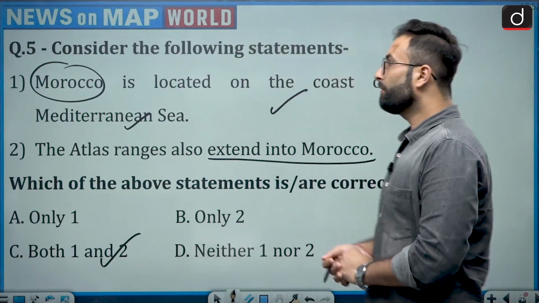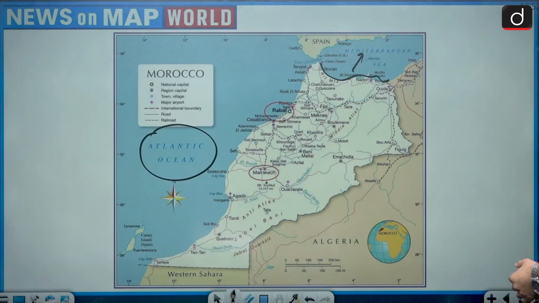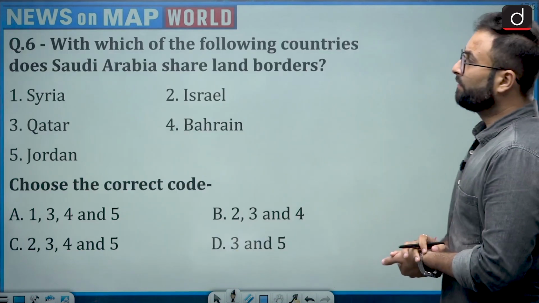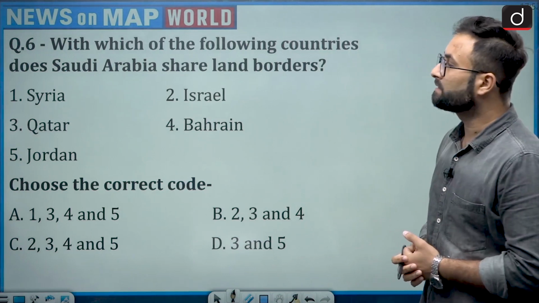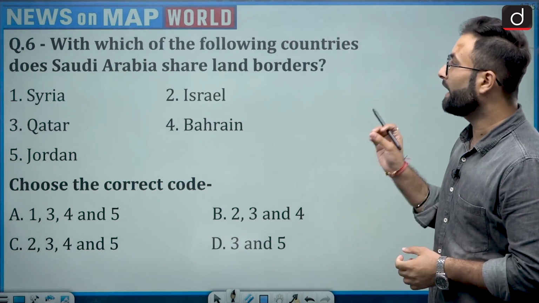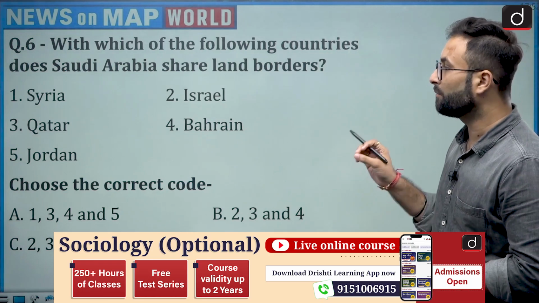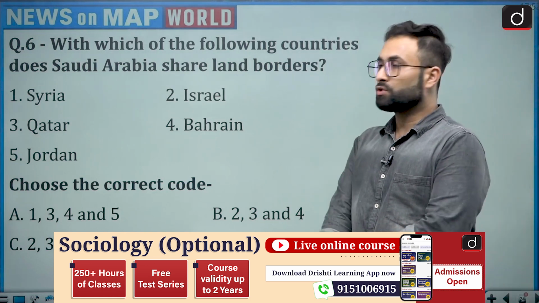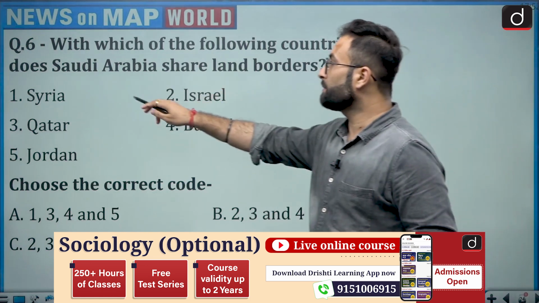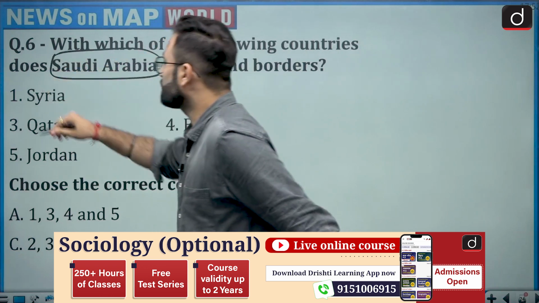Moving further to the next question, which is talking about with which of the following countries does Saudi Arabia share the land border? Syria, Israel, Qatar, Bahrain and Jordan. So basically they are asking you that Saudi Arabia is sharing the border with which of the following countries.